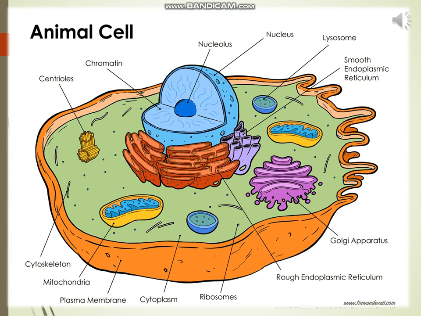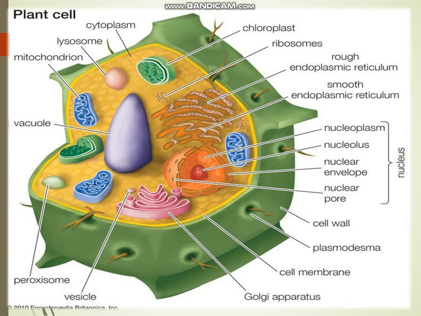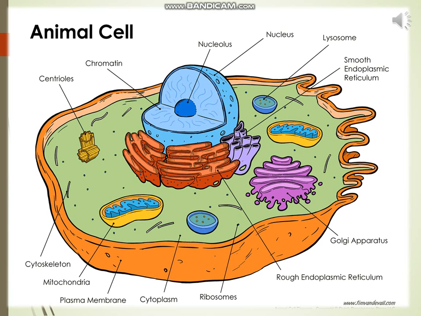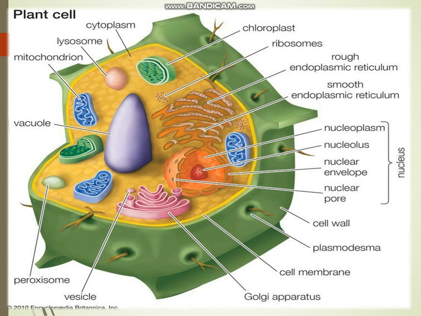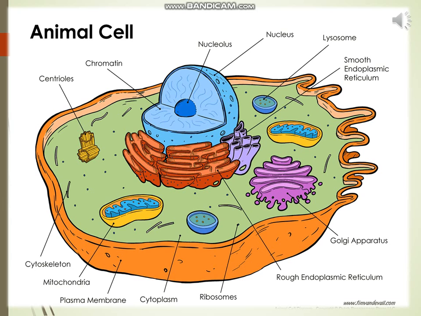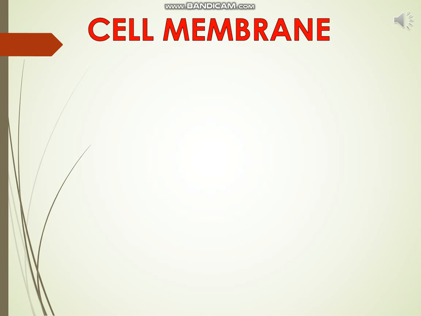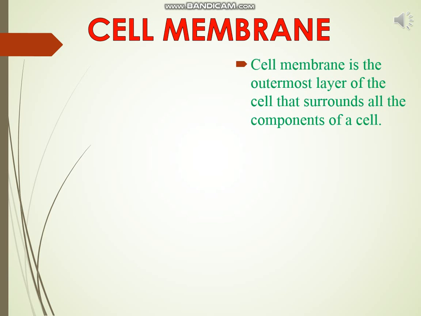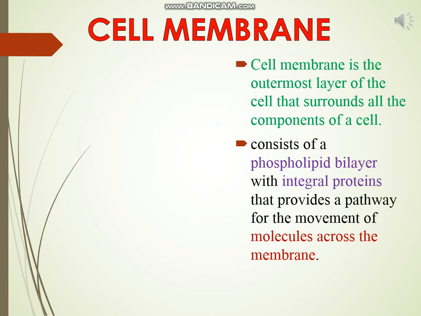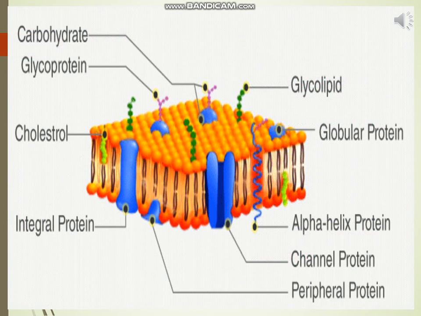Plasma membrane and cell membrane are often confused to be similar terms. However, they are quite different from each other. The plasma membrane encloses the organelles of the cell, whereas the cell membrane encloses the entire cell components. Cell membrane is the outermost layer of the cell that surrounds all the components of a cell, including different organelles. It is found in both plant cells and animal cells. However, the plant cell has a cell wall that surrounds the cell membrane.